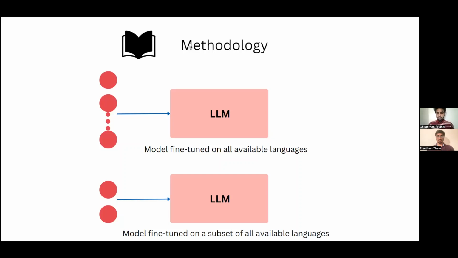For the second set of experiments, we use a subset of the available African languages and all the African languages together, train them separately on a different model, and analyze their performance again. So with this methodology and the set of experiments that we mentioned, let's see what results we got.